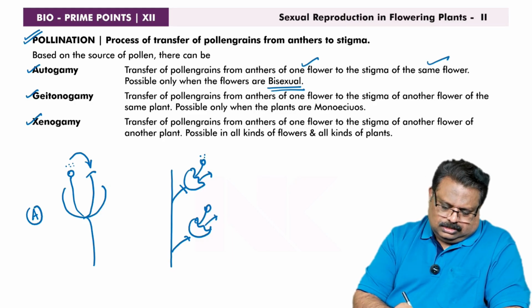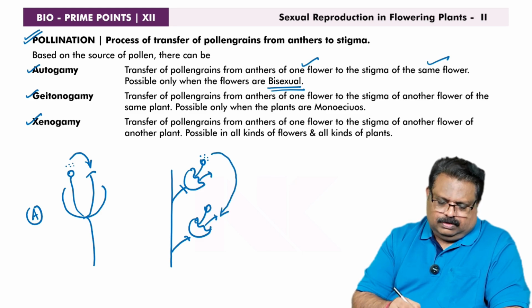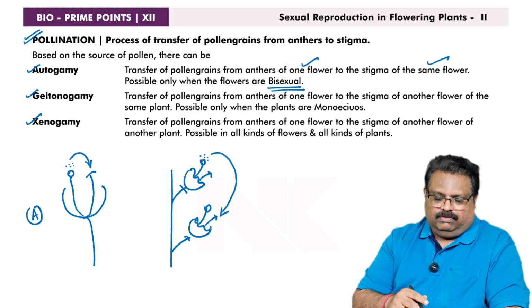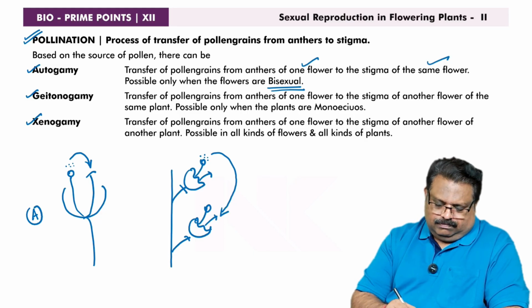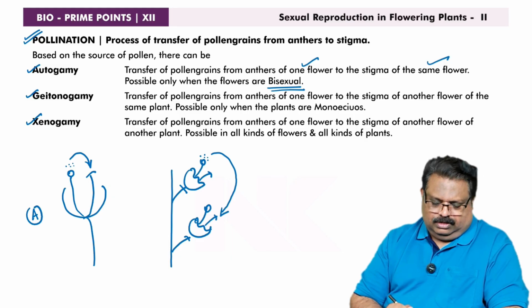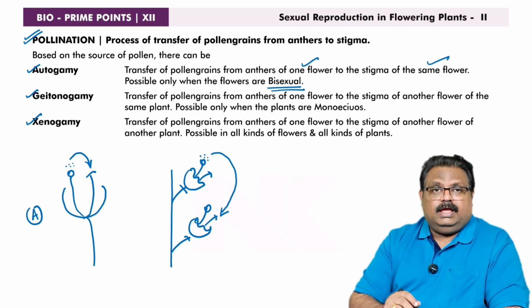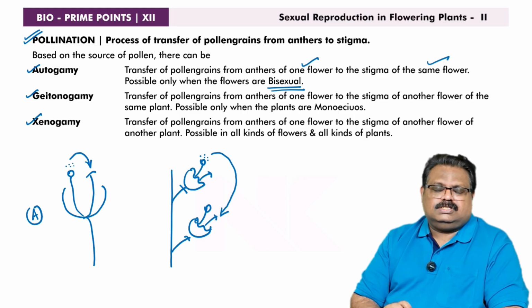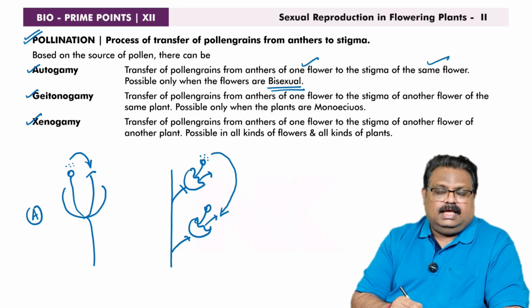And if the pollen grains of one flower are falling on the stigma of another flower of the same plant. If it is falling on the same flower, it is called autogamy. If it is another flower of the same plant, it is called geitonogamy. So for geitonogamy to happen, the flowers can be bisexual, but in the same plant.